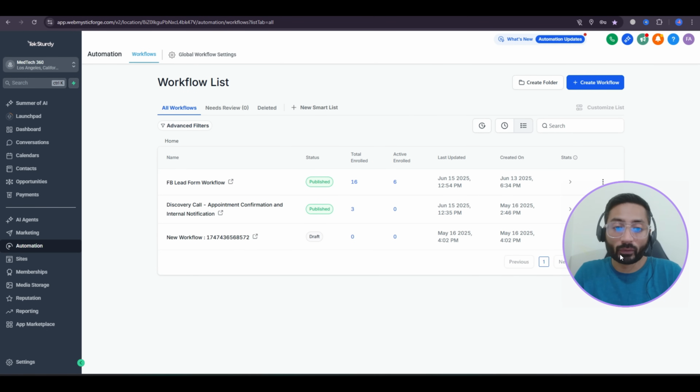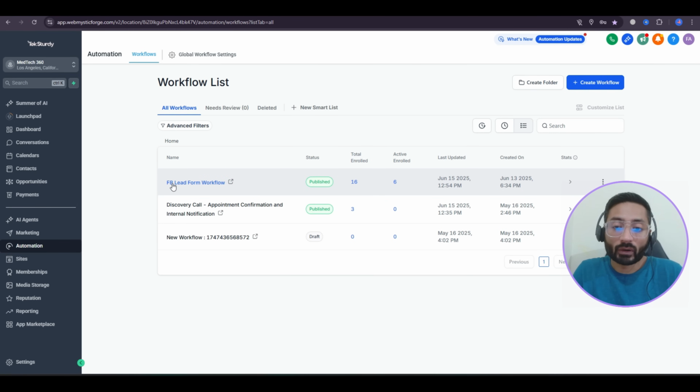So these are a few workflows which are already running on this client sub account. I will show you the current live workflows, how they are working and what their functionality or purpose is, and then I will show you how you can create a workflow and what templates we already have built in HighLevel which we can use to achieve our goals.